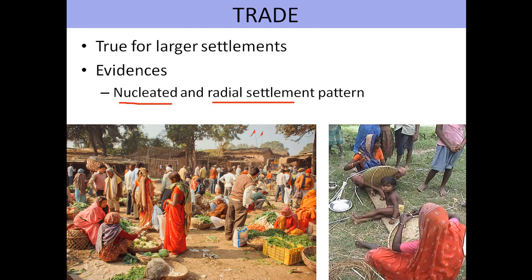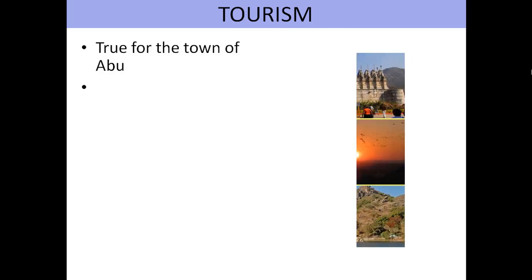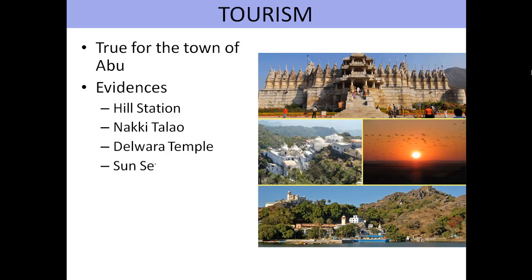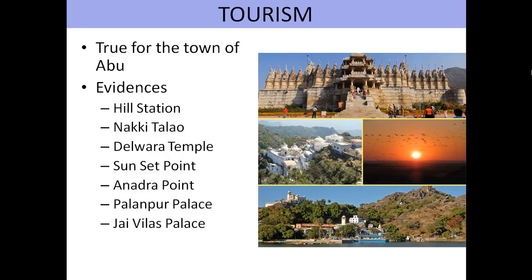They usually either purchase or buy things with the help of currency, or they can use the method called barter system. Now we'll understand what are the evidences of tourism, and in the map extract how this can be identified. It is true for the town of Abu, mainly the Mount Abu. Evidences are hill stations, Nakki Talao, Dilwara Temple, Sunset Point, Anadra Point, Palanpur Palace, Jai Vilas Palace. These are some of the very famous tourist spots in Mount Abu region. We'll see in the map extract, people in the Mount Abu region are primarily engaged in the occupation of tourism.